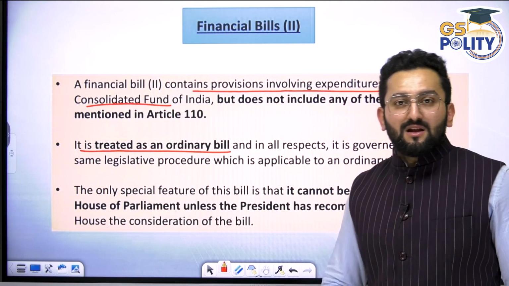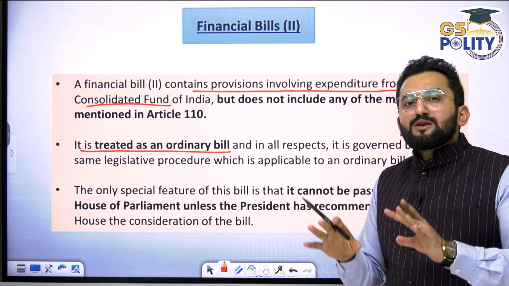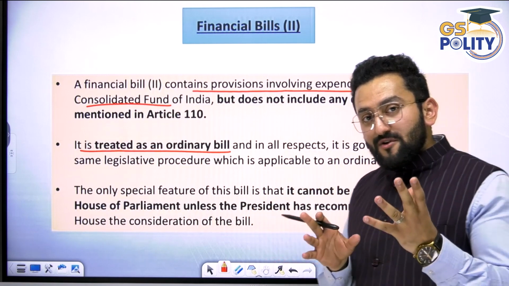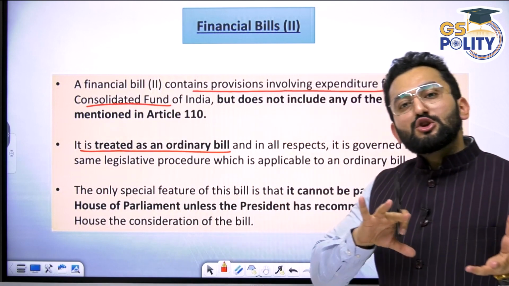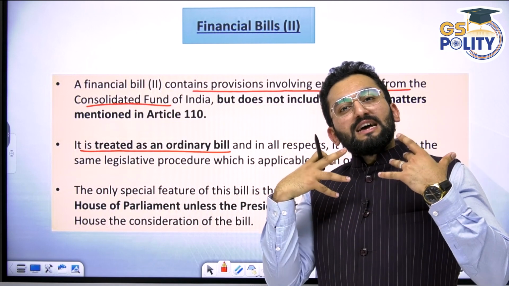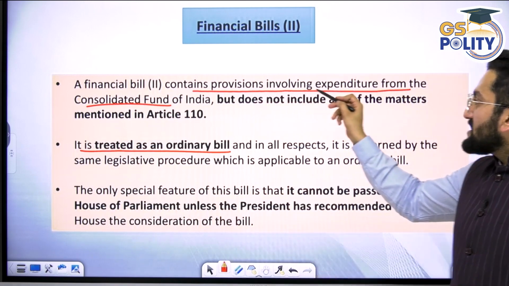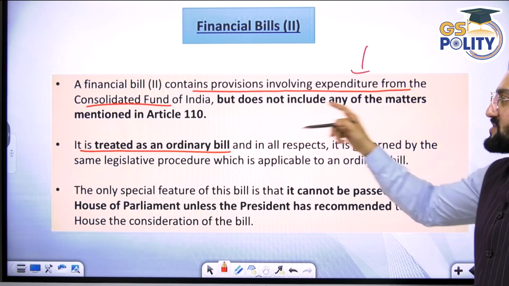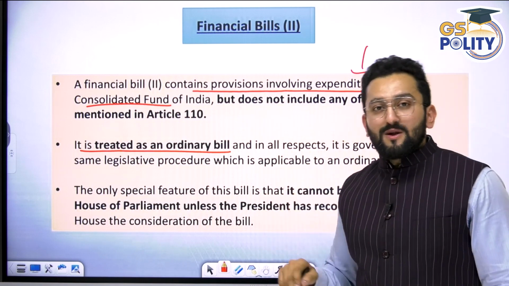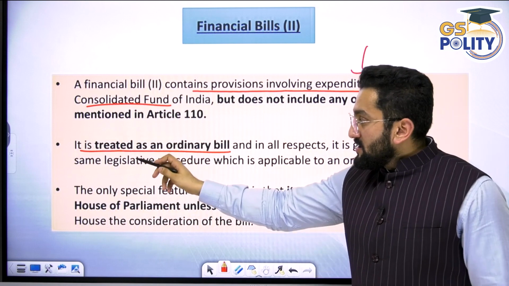Now, finance bill class 2. Just remember, a mix is going on here also. But here, the clauses, meaning out of 100, when we are talking about 20, these clauses are related to expenditure policy. Expenditure, kharch karna. The government wants to spend some amount in a particular category. It contains provisions involving expenditure from the Consolidated Fund of India, but does not include any of the matters mentioned in Article 110. Other matters are not there, and they are matters of general connotation.